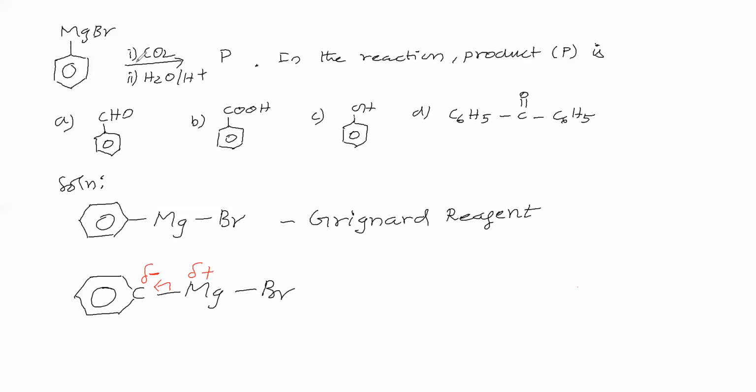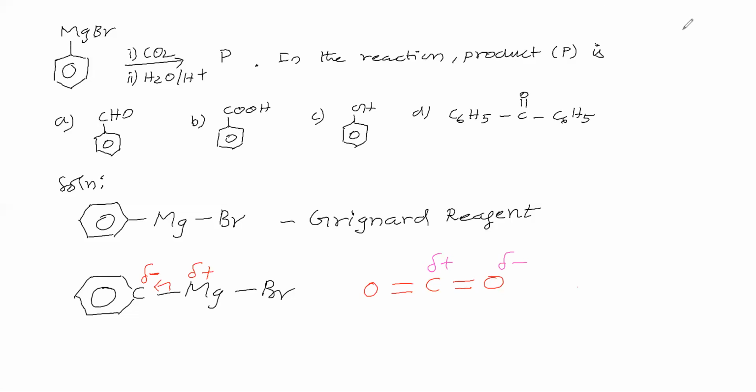Then we will take carbon dioxide. Carbon dioxide we can write as O double bond C double bond O. Now oxygen and carbon, if we see, oxygen has more electronegativity than carbon. So the bond is shifting more towards oxygen. Oxygen is gaining electron cloud, so it has a partial negative charge. Carbon is losing electron cloud, so it has a partial positive charge.